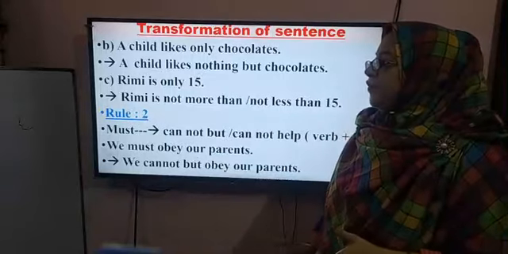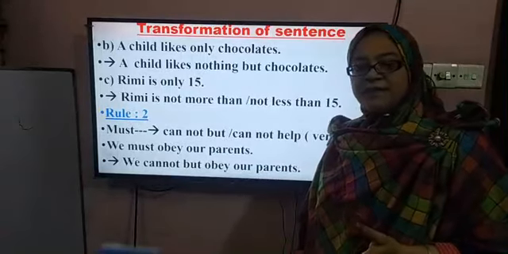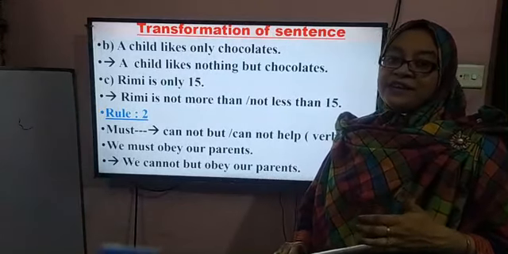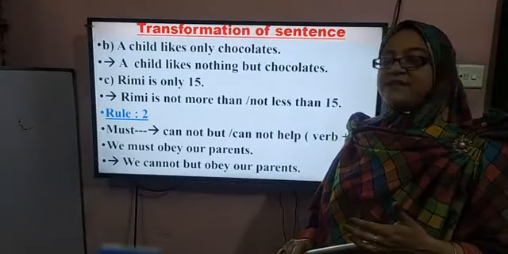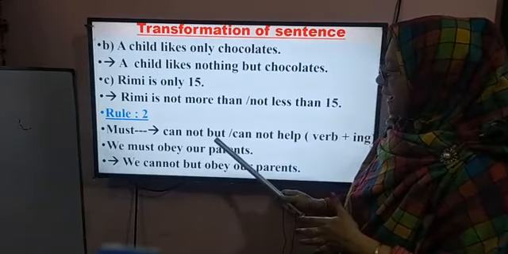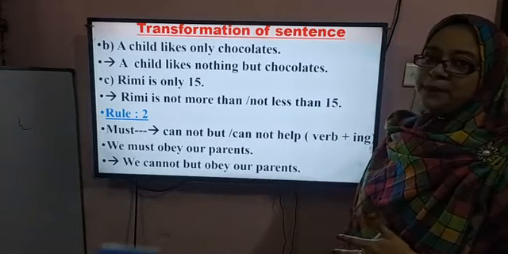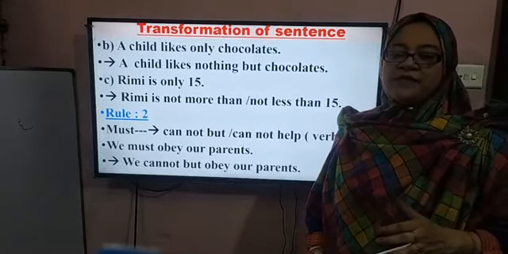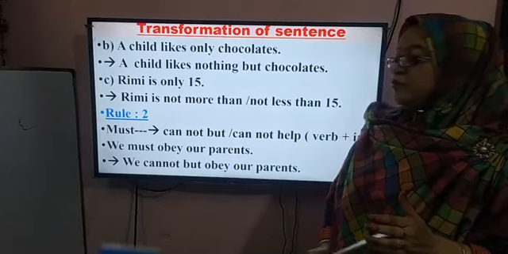If you find must in an affirmative sentence, what will you do? When you turn it into a negative sentence, you have to use cannot but or cannot help. When you use cannot help, you have to use ing with the verb.